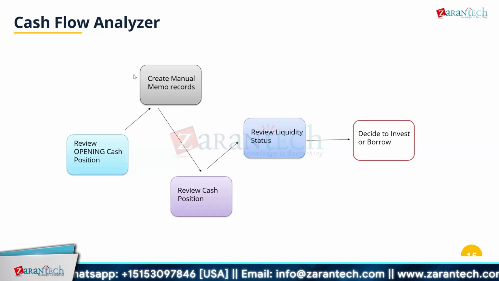Okay. And then we review the cash position again. And then we review the liquidity status. And finally, the CFO makes a decision to either invest surplus money that is not required in next 1-2 weeks, or they can also decide to borrow in case they face a crunch of cash. So that is the concept of basic cash management.